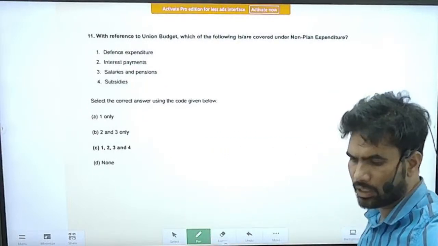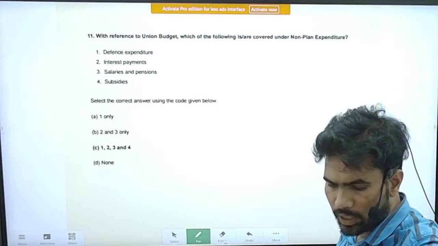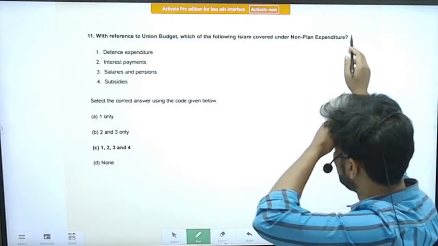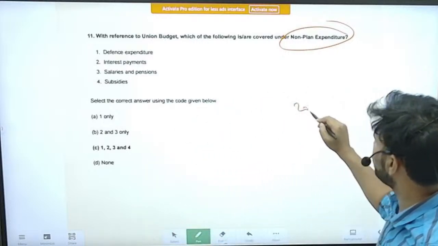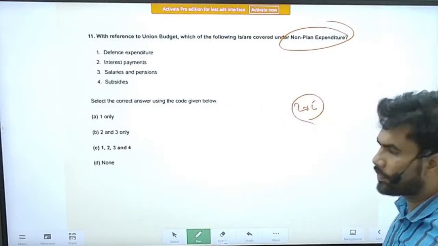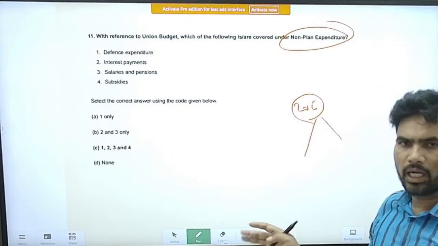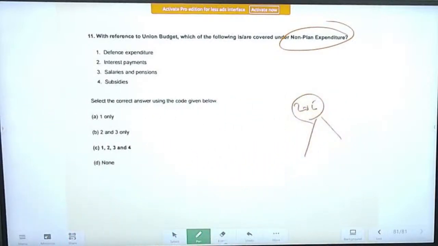Right. Last question. With reference to union budget, which of the following is or are covered under non-plan expenditure? However, this becomes irrelevant now, because around 2015 the division of plan and non-plan expenditure has been done away with. Right now there is no division of planned and non-plan expenditure.